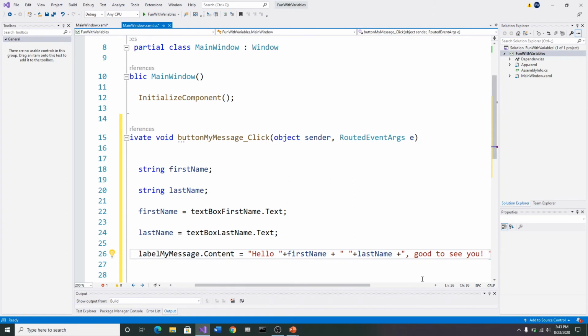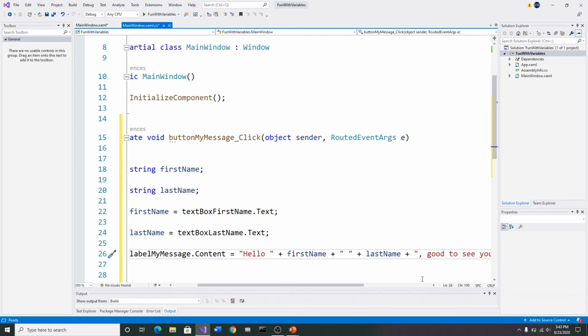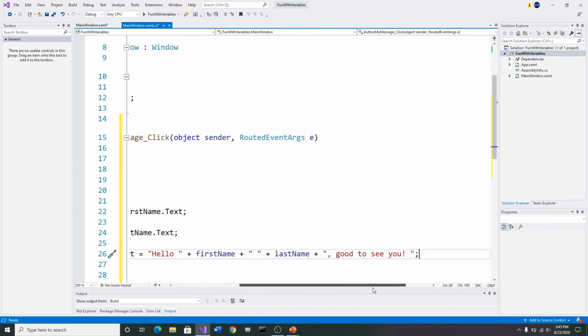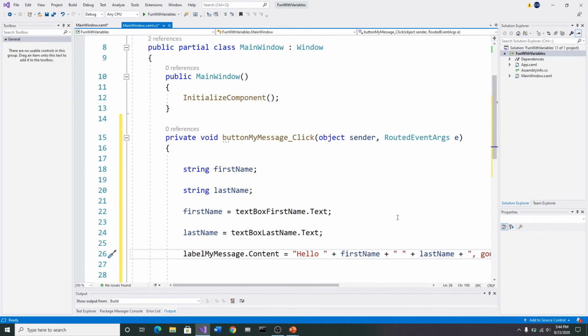Okay. If this is throwing you a little bit, remember, I am on video. You can stop me. You can fast forward me. You can also go back and look at this code. Everything in your program, oh, put a colon on the end of there. Everything in your program must be exactly the way it is in mine. Okay? So make sure that you put this: Hello, plus first name, plus open quotes space, plus last name, plus good to see you. Okay? So we've put that all the way across there.